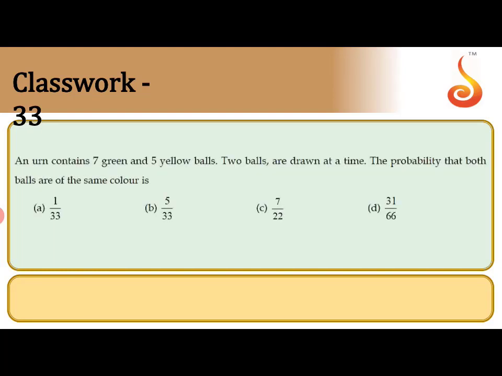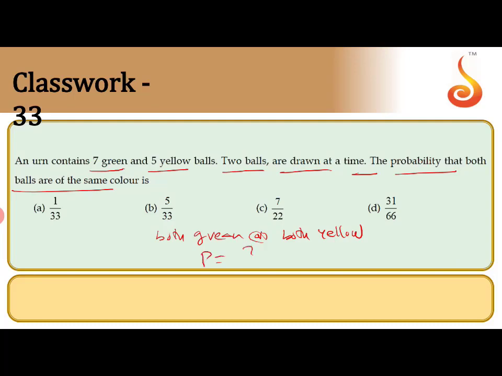The next question. A bag contains 7 green and 5 yellow balls. 2 balls are drawn at a time. Find the probability that both the balls are of the same color. Both are the same color means we can take both green or both yellow. So you can select how many balls? 2 balls. From the total, how many are there? 7 plus 5, 12. So the required probability is 7C2 plus 5C2 by 12C2.